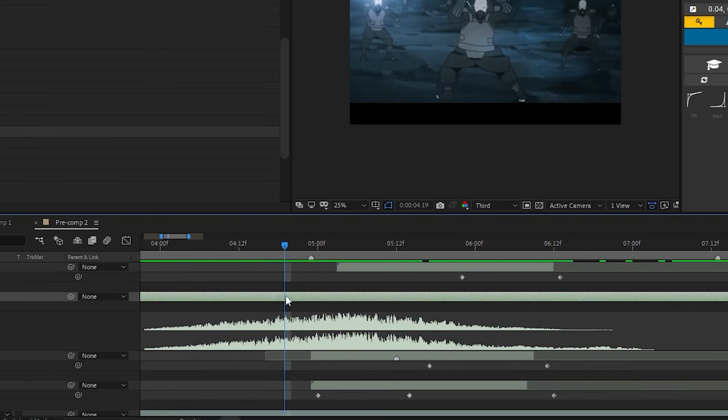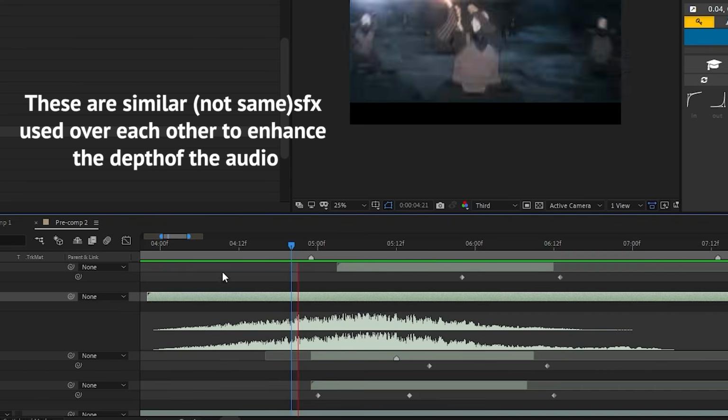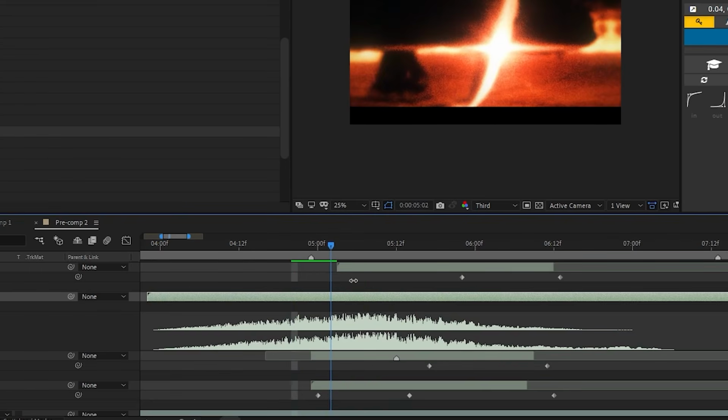Now this tip is crucial. Always layer your sound effects. Never use a solo sound effect. The only time you are allowed to use solo sound effect is when you are working with whooshes, and still it is preferred to use multiple whooshes, but if you use single whooshes, you can get away with that.